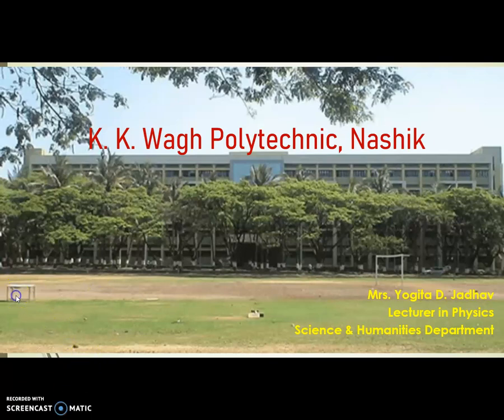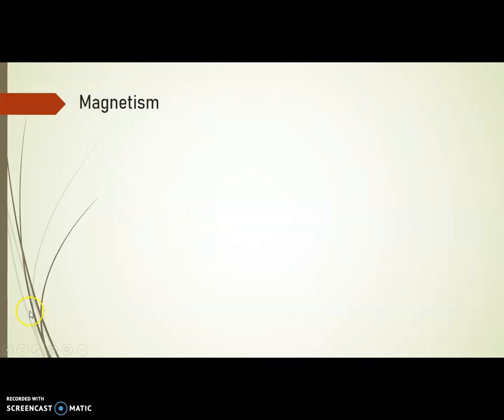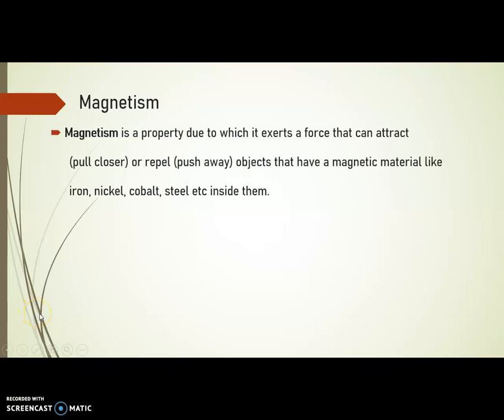In this video, we will discuss the content, that is introduction, magnetic field, magnetic lines of force. Let us see first what we mean by magnetism. Magnetism is the property due to which it exerts a force that can attract or repel objects like magnetic materials, which are iron, nickel, cobalt and steel, etc.